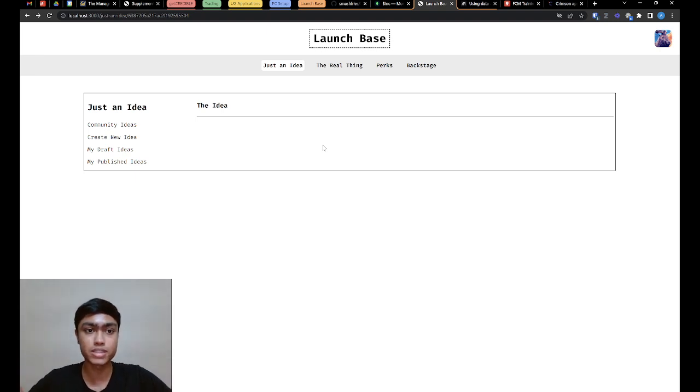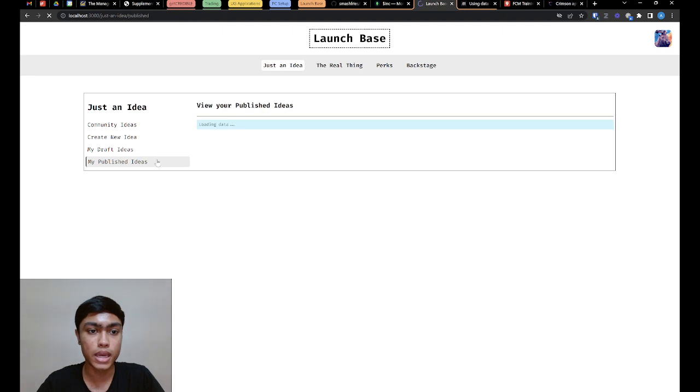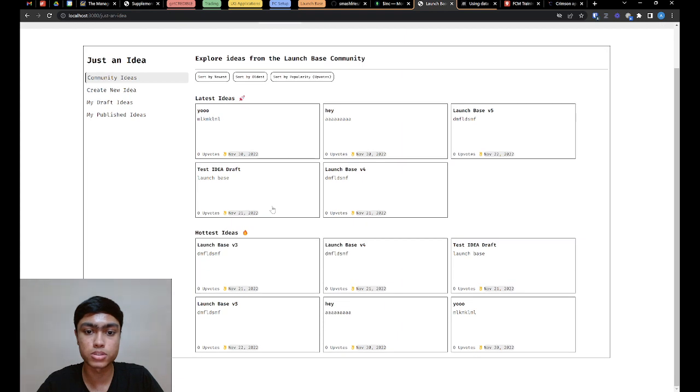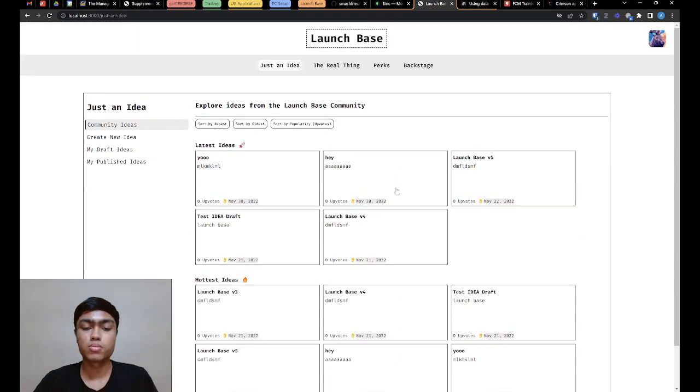So this is basically the same page. All I did was reload the page, but now because it's published, the layout is going to change, and this layout I'll start working on in the coming days, and I'll give you the update as soon as possible. And you'll be able to see the idea that I just published over here. You can see it was this one, and I can go to community ideas also, and I should be able to see it here. So, I mean, straightforward. This is all I've done.